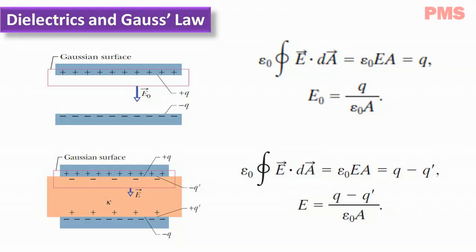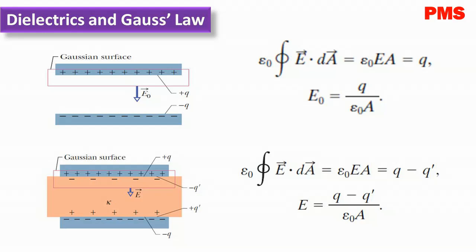In this image, with the dielectric between the plates, we can find the electric field between the plates by using the same Gaussian surface. However, now the surface encloses two types of charge. It still encloses the charge plus Q on the top plate, but it now also encloses the induced charge minus Q dash on the top face of the dielectric.